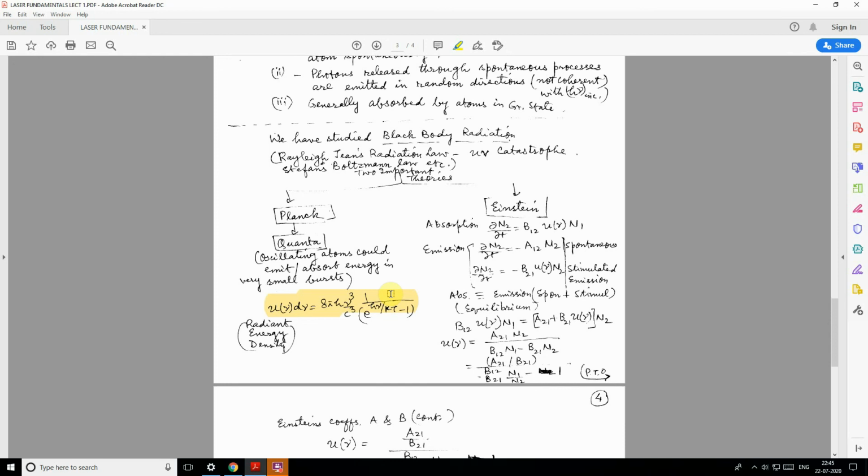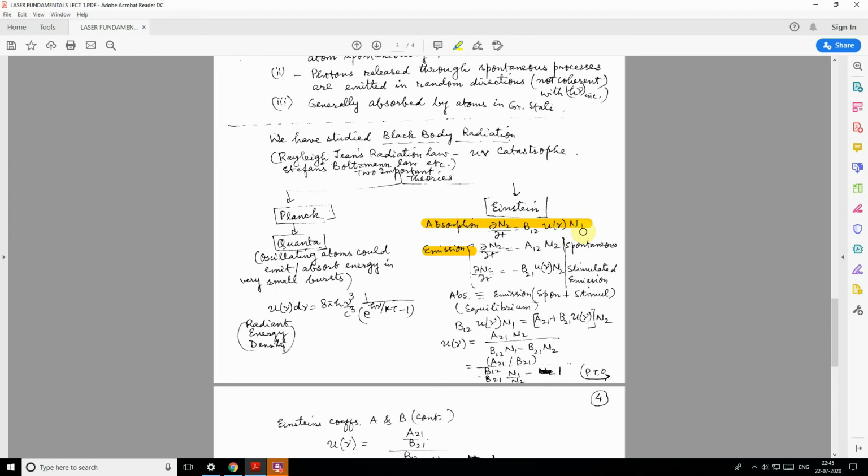Now, side by side, Albert Einstein made his own propositions by presenting the theory of absorption and emission. As I told, the probability of absorption depends only on the frequency of the incident radiation, the energy density of the interacting radiation at frequency ν, and the number of atoms present there.